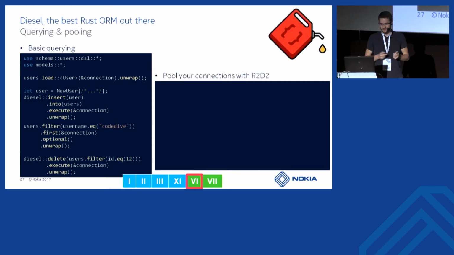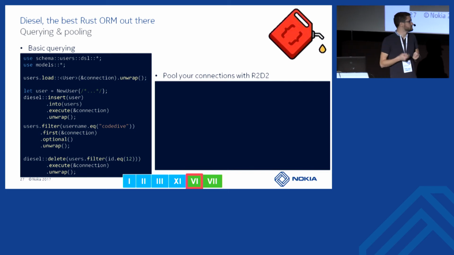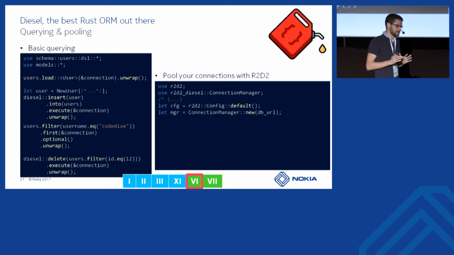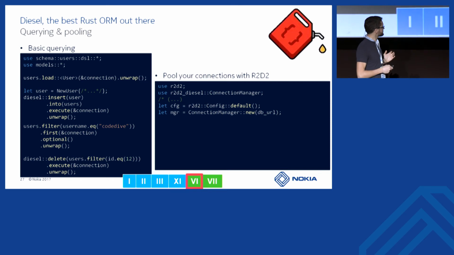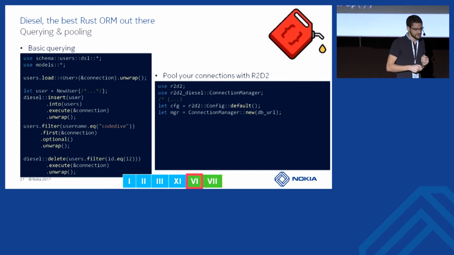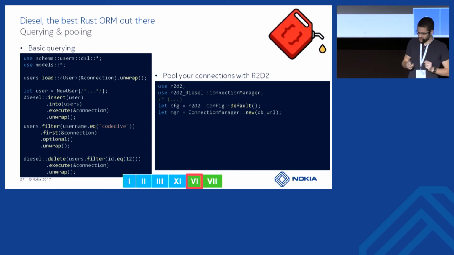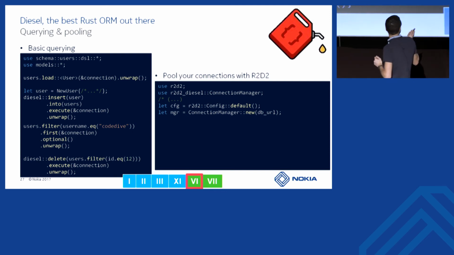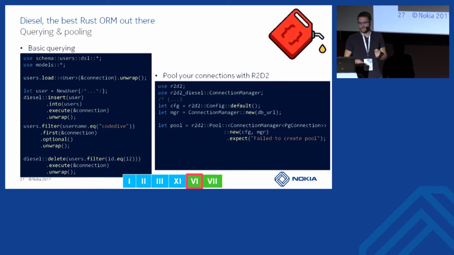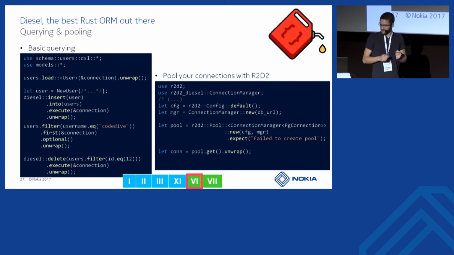And there is another good library for that, which is R2D2. This one is a generic library. It's not specific to Diesel. It's a generic pooling library, but there is one Diesel specific implementation of it. There is also one for Redis. There is one for Postgres directly if you want to use it. So you can initialize this pool, create a new pool of PG connection manager, and start to use it.